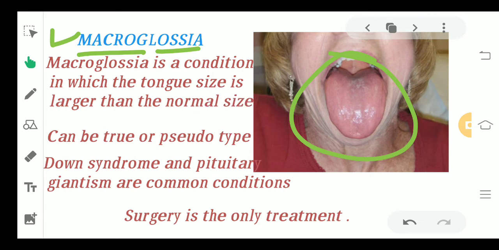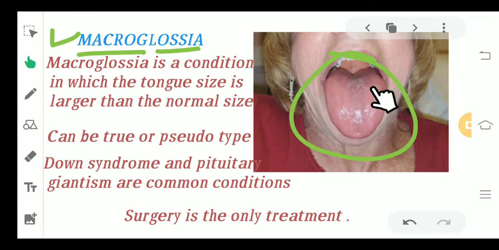Now it can be of two types, it can be true type or pseudo type. What are the common conditions in which we see this? This is seen in Down syndrome or pituitary gigantism. So in these two conditions, usually you see macroglossia.